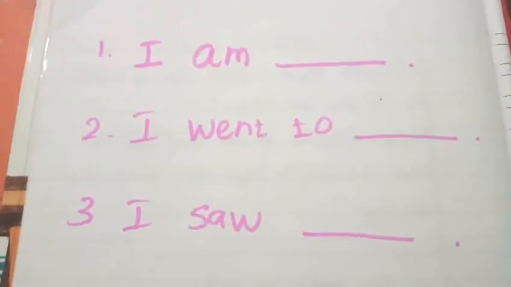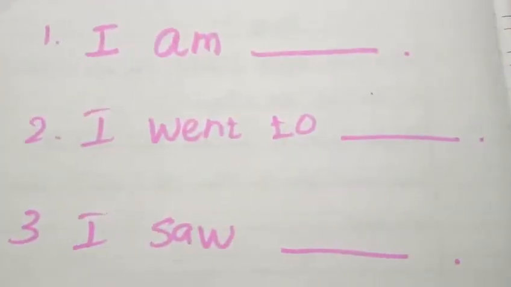I will speak about my drawing. I am Jyotimani. I went to Delhi. I saw India Gate. I felt very happy. Like this, you have to complete your sentences, and speak about your drawings with your mom or your sisters. Okay, my dear children.